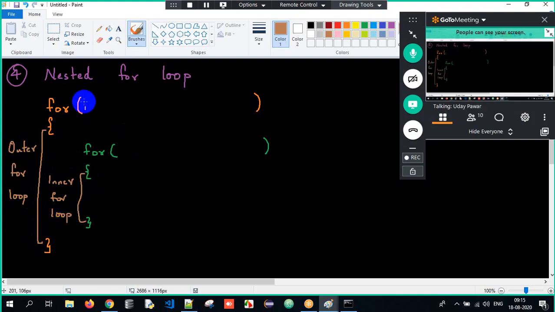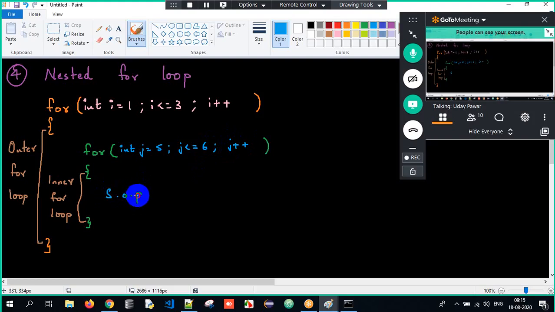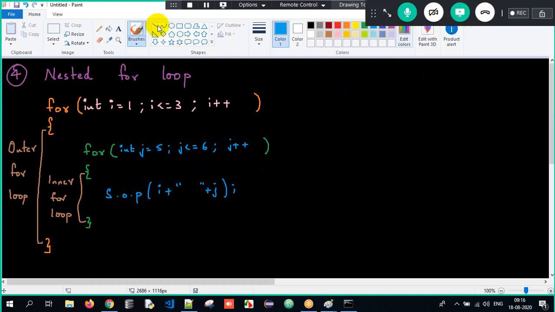Now here I'll have a couple of data. I will have int i equals 1, i is less than or equal to 3, and i plus plus. And here I will have int j equals 5, and j is less than or equal to 6, and j plus plus. That's it. And what am I supposed to print? I will print i plus a space plus j value. This is all about my complete program.